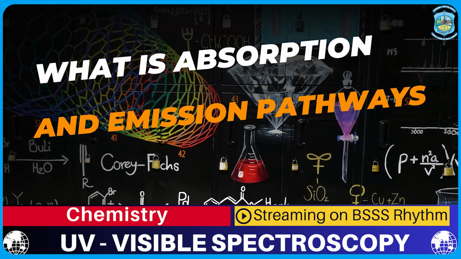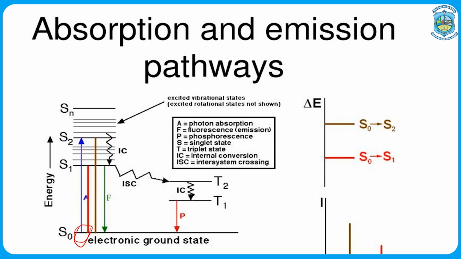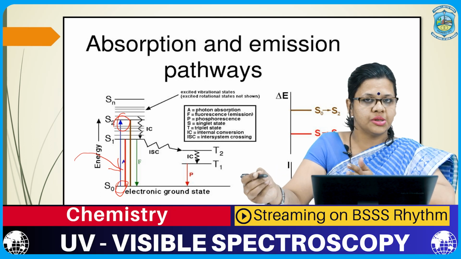If in this diagram we see that suppose an electron is in the ground state, and when we radiate it with a desired amount of light radiation, it absorbs the radiation and jumps from the ground state to a higher excited state. During this process, it has absorbed the light which has fallen on it, due to which the transition has occurred. And if in this phenomenon we analyze how much light has been absorbed for the process, such spectroscopy will be classified under absorption spectroscopy.